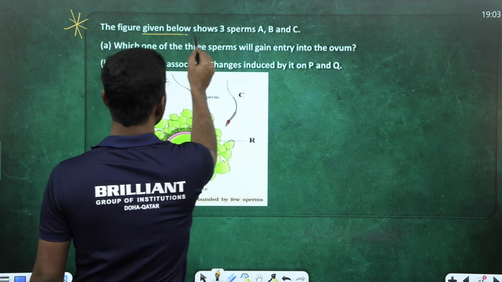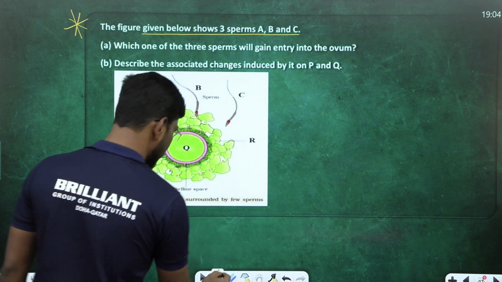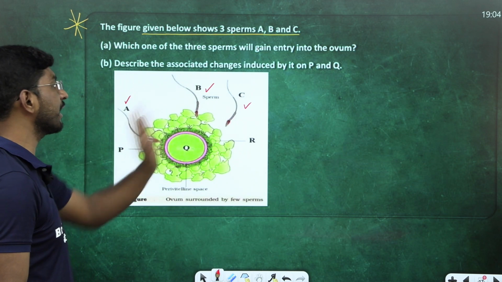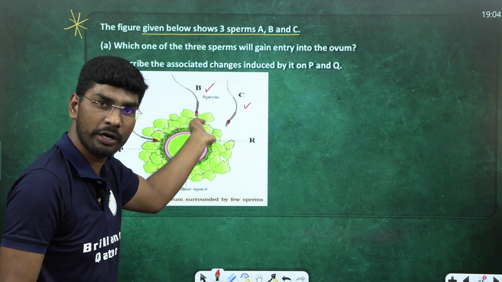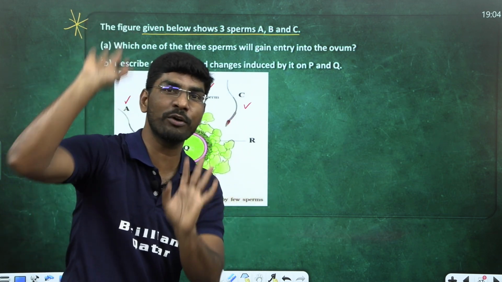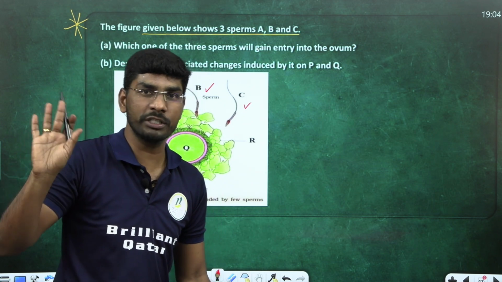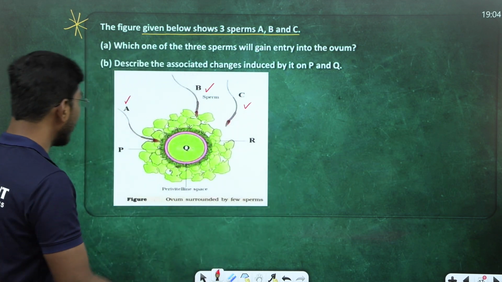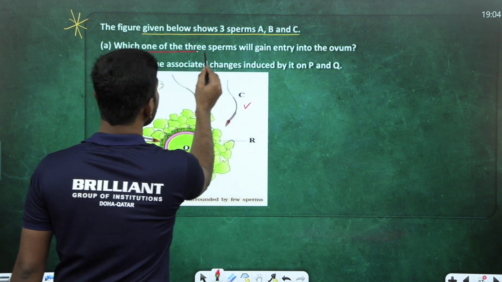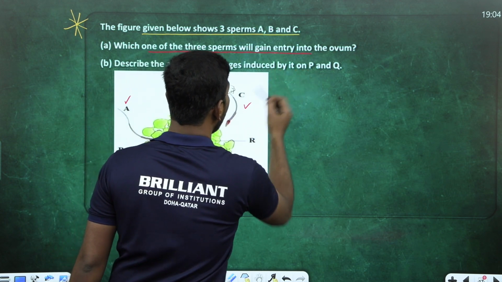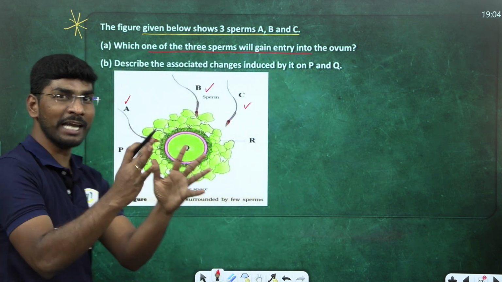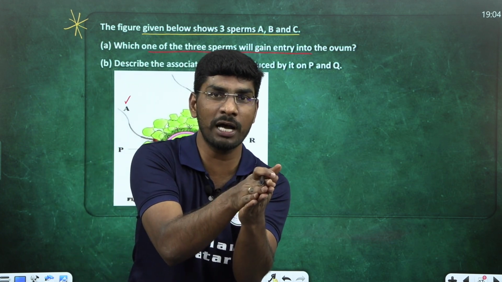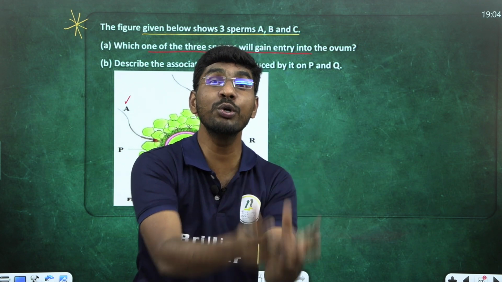The figure given below shows 3 sperm, A, B, C. Sperm C has not yet reached. Sperm B reaches, touches the corona radiata, but sperm A almost comes in contact with the zona pellucida, right? Tell me, among these 3 sperm, which sperm has a high chance? Sperm A, right? Which one of the 3 sperms will gain entry into the ovum? Sperm A is close to that zona pellucida. It touches the zona pellucida, so it triggers meiosis 2, right?